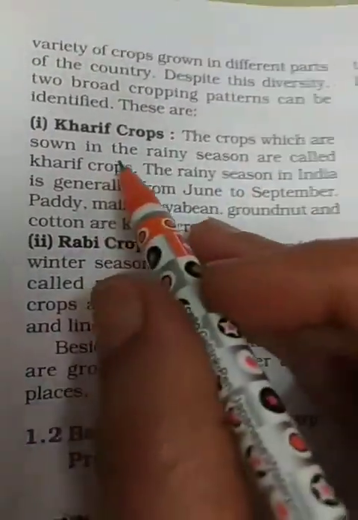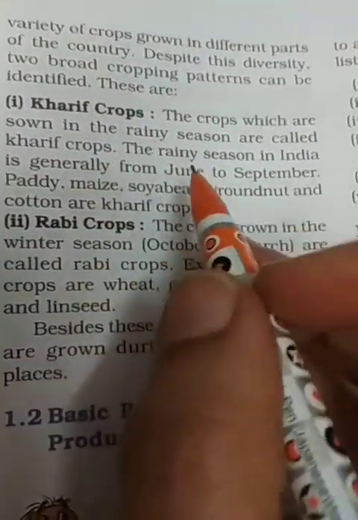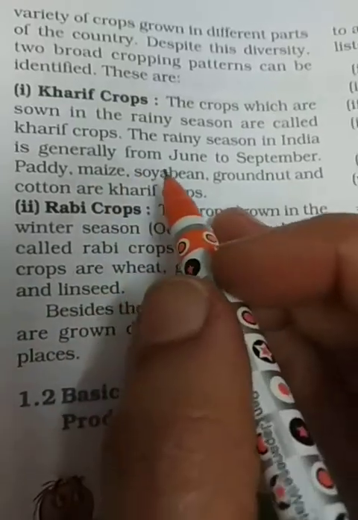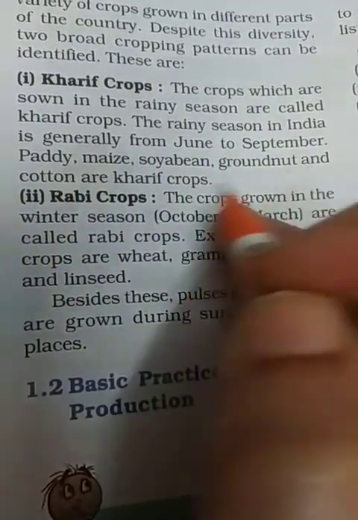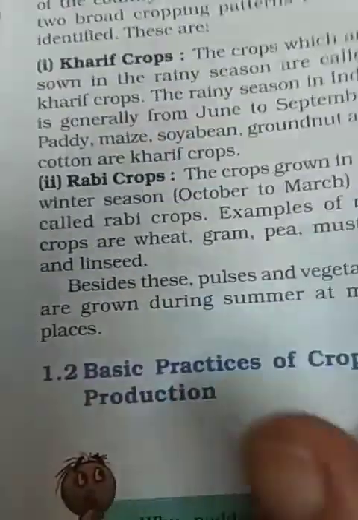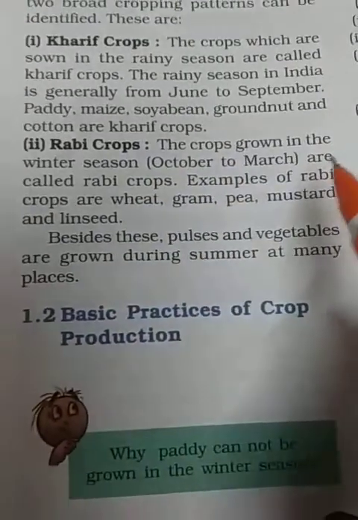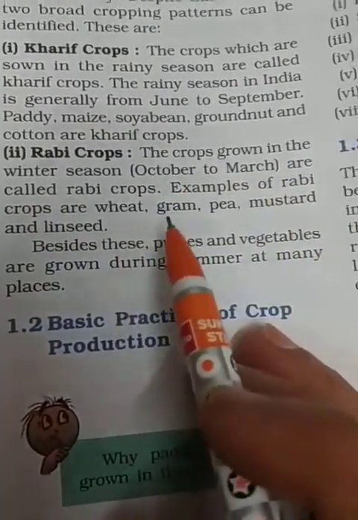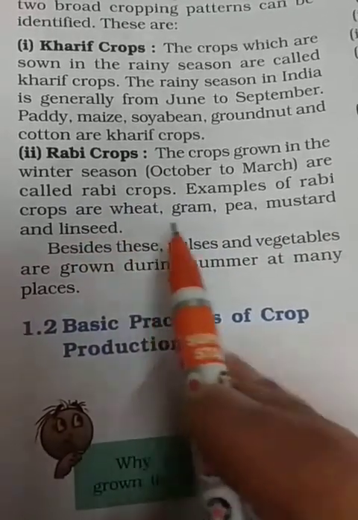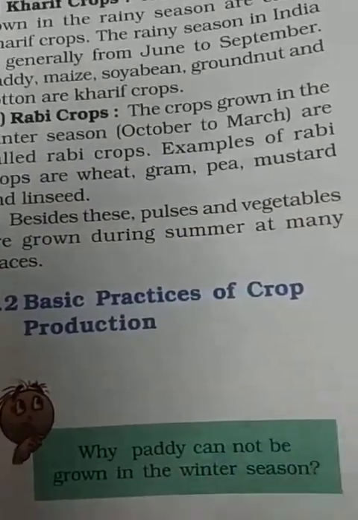The crops which are grown in rainy season are called kharif. The rainy season in India is generally from June to September. Paddy, maize, soybean, groundnut and cotton are kharif crops. Rabi crops are grown in winter season, from October to March. Examples of rabi crops are wheat, gram, pea, mustard, etc.